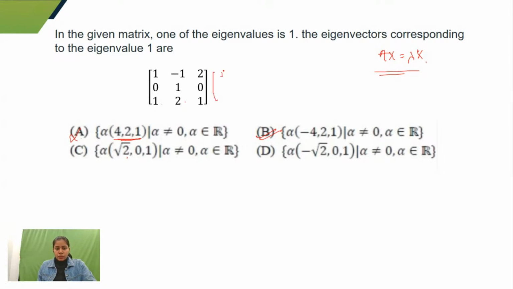I'll multiply this with square root 2, 0, and 1. So if I solve this, I'll get square root 2, 0, square root 2 plus 2. And I can see that it is not forming an eigenvector. And it would become 0, and it would become square root 2 plus 1. But if I take, yeah, it is not forming an eigenvector. I can see that. Similarly, you can check for C and D as well. They would not form an eigenvector. So here option B is correct, right?